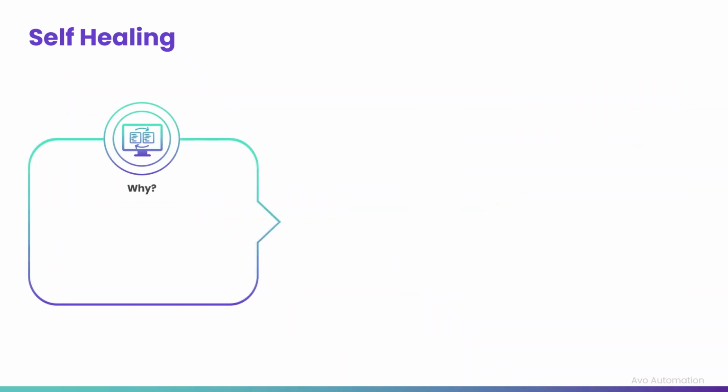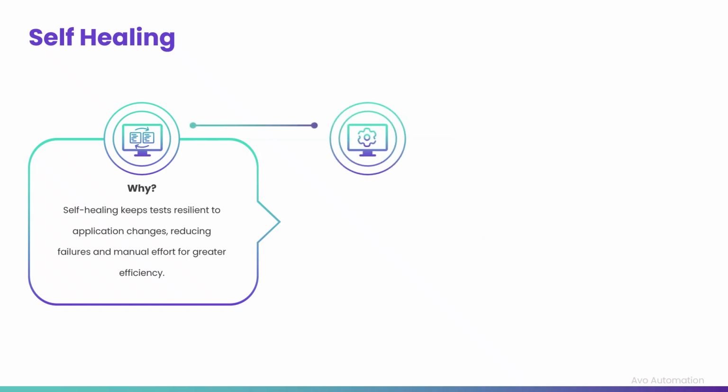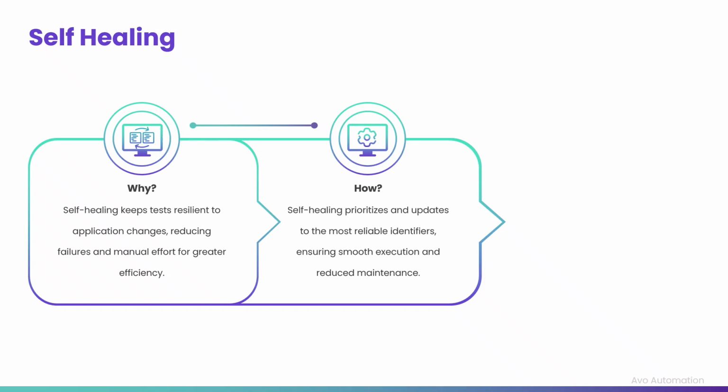So why is self-healing important? It is a powerful capability designed to ensure that automated test cases remain robust and resilient despite the changes in an application being tested. It ensures tests adapt to changes with minimal manual intervention and reduces maintenance efforts and test failures, improving efficiency. Now, how does it help? Self-healing prioritizes the most reliable identifiers and updates its attribute value. This ensures seamless test execution, reduces test execution failures, and minimizes maintenance efforts.